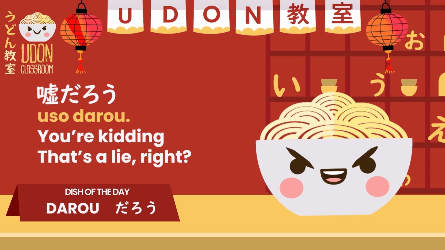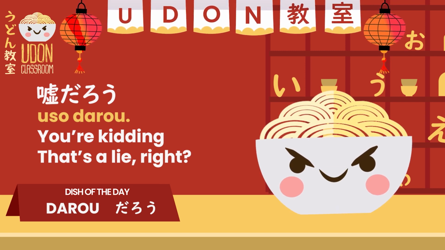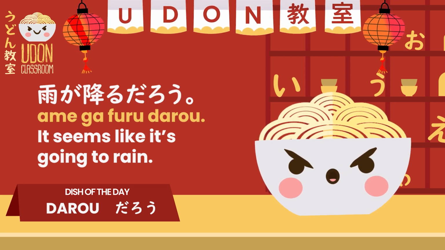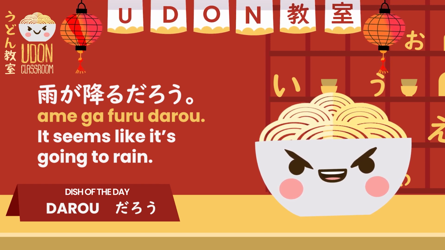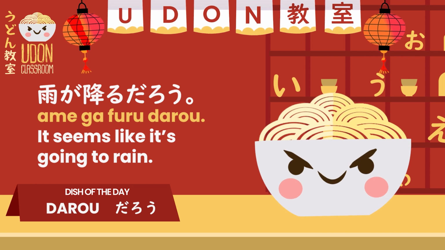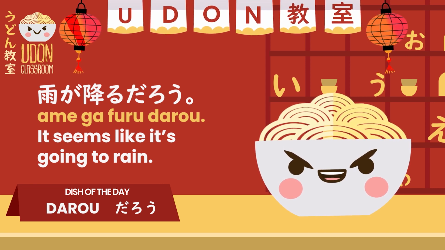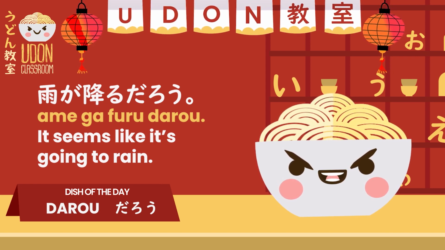Let's have a look at another example. Now this time we're using a verb. Ame ga furu daro? Ame ga furu daro? It seems like it's going to rain. So in this case, it is "seems like". Now the meaning changes depending on the speaker's tone and the situation.